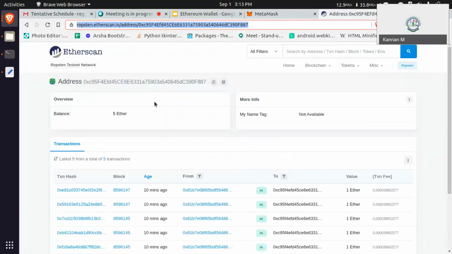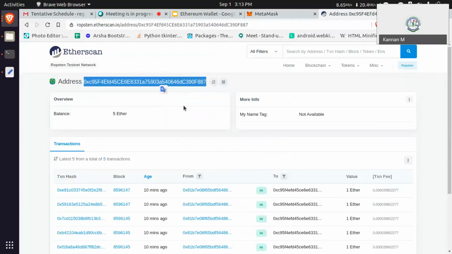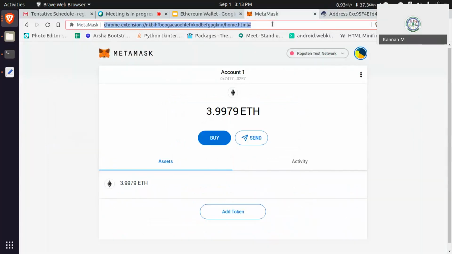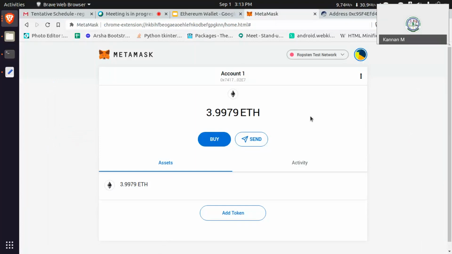This is your address, right? Yes. You have a balance. Just refresh MetaMask. Just refresh the URL. Maybe your browser is outdated. It shows I transferred one, so it should be full.